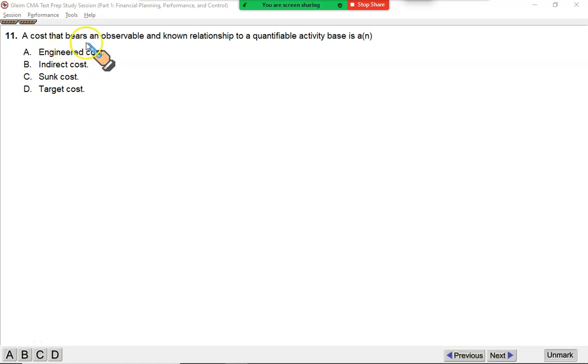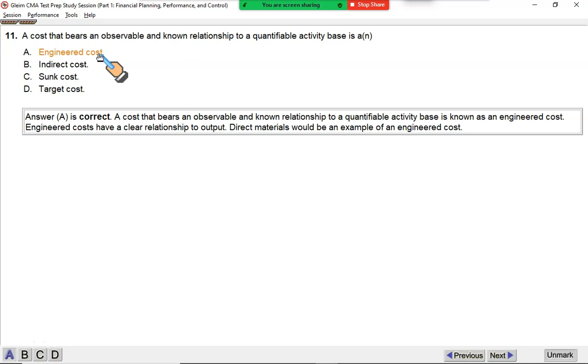A cost that bears an observable and known relationship to a quantifiable activity base. A cost that can be brought into a mathematical equation is an engineered cost, like units of output and the direct material consumption, units of output and the labor usage, units of output and the electricity consumption. So this is something which we can bring in a mathematical model. So such costs are called engineered cost.